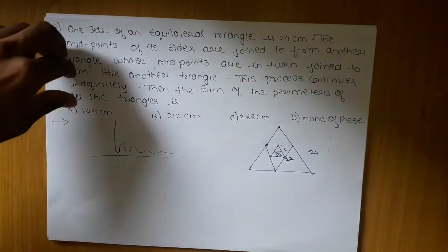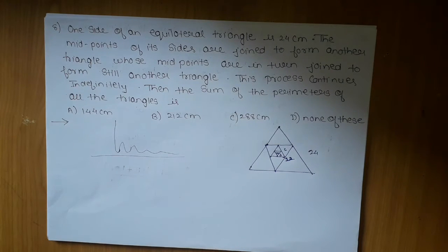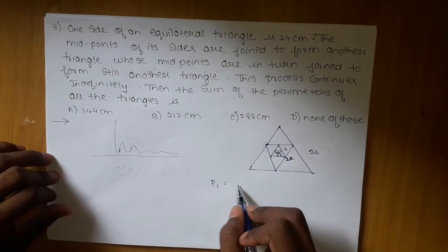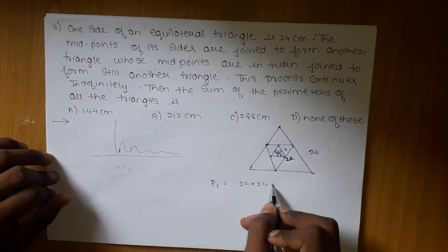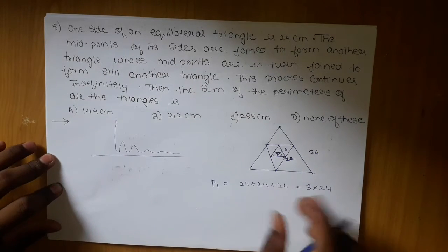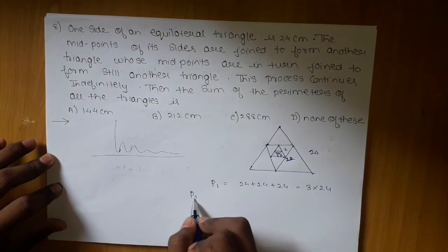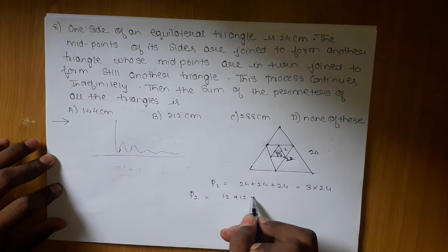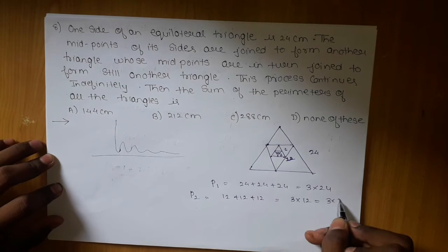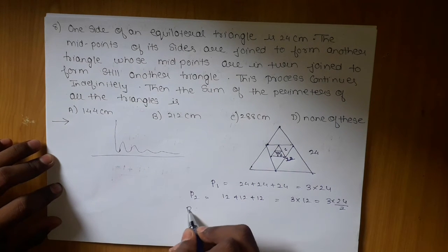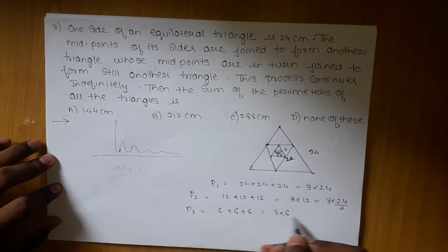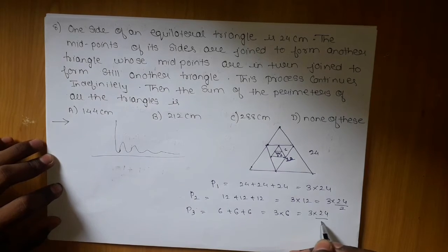For your understanding, I will solve it in the basic way. For P1, if I consider P1 as my first triangle, it will be 24 plus 24 plus 24, which gives 3 into 24. This is the perimeter of the first triangle. For the next triangle, it will be 12 plus 12 plus 12, which is 3 into 12, which I can write as 3 into 24 by 2. For the third triangle, it will be 6 plus 6 plus 6, which is 3 into 6, which I can write as 3 into 24 by 2 square.